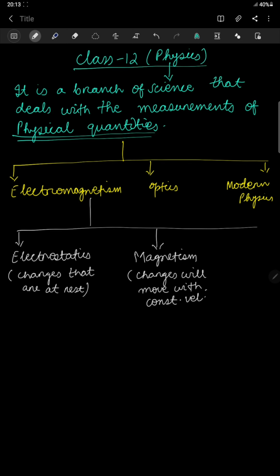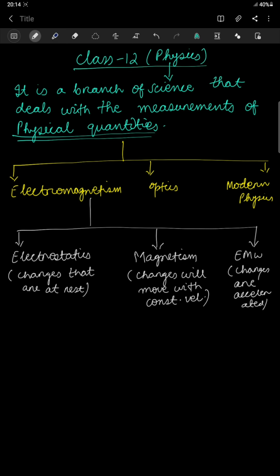The third category what we are going to study will be your electromagnetic waves. And what happens here? Here the charges are accelerated. Okay, so these are the 3 broader classifications on your electromagnetism, right?